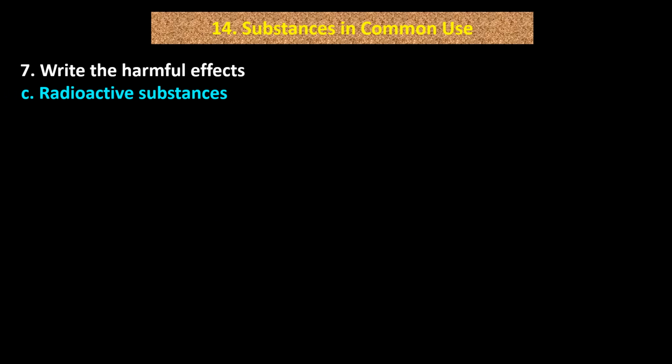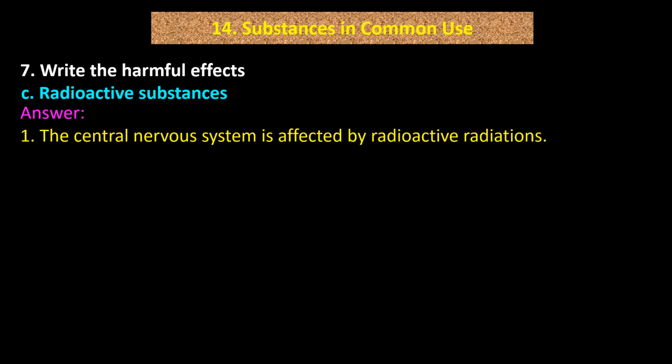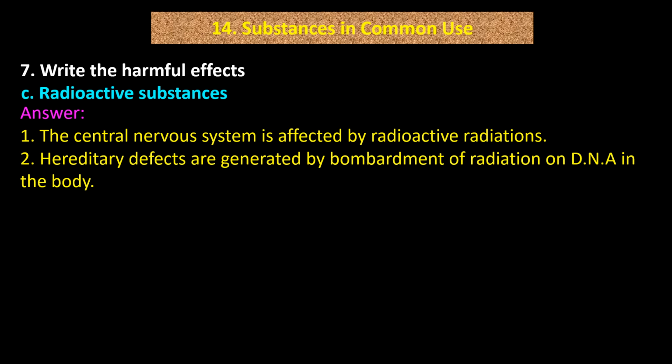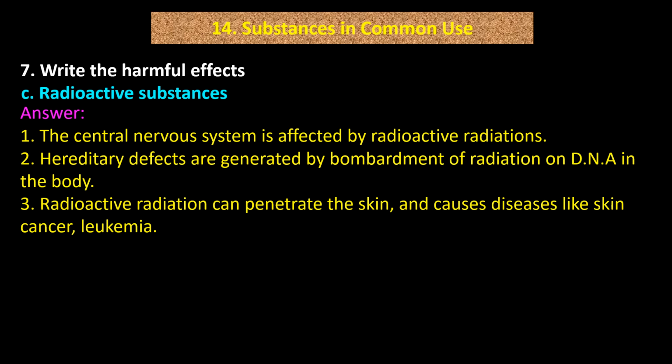C. Radioactive substances. Answer. Number 1. The central nervous system is affected by radioactive radiations. Number 2. Hereditary defects are generated by bombardment of radiation on DNA in the body. Number 3. Radioactive radiation can penetrate the skin and causes diseases like skin cancer, leukemia.